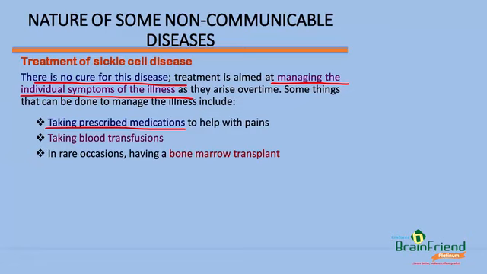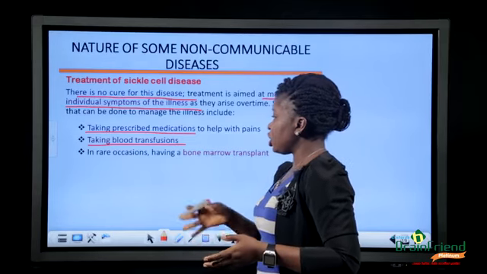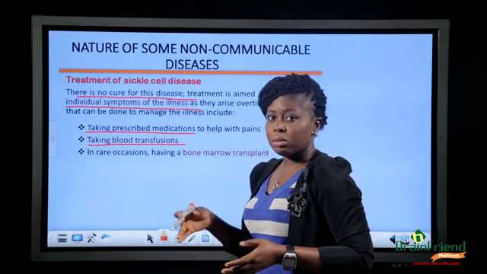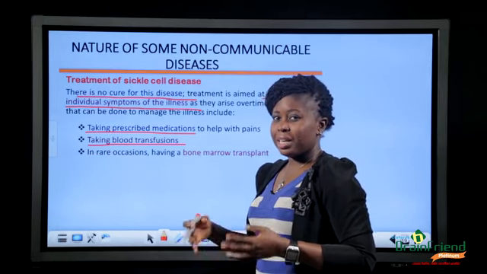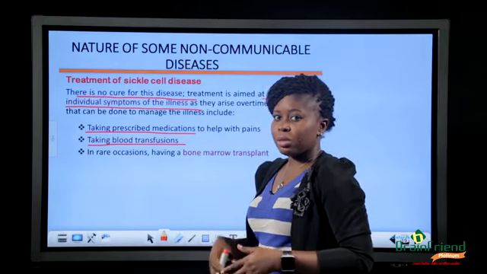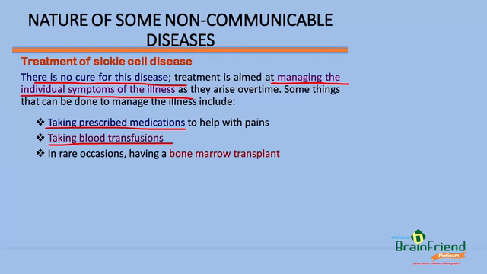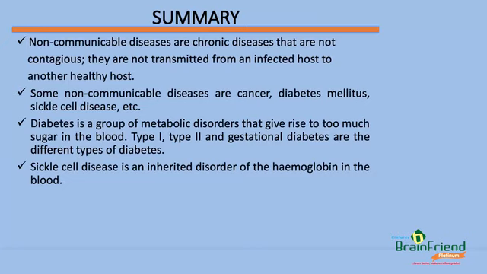Another treatment can be taking blood transfusions to replenish the amount of normal red blood cells, especially as the abnormal red blood cells are rupturing and dying. Then in rare occasions, another treatment may be to have a bone marrow transplant. So these are the treatments that are available for sickle cell sufferers. Now, we have come to the end of this lesson.